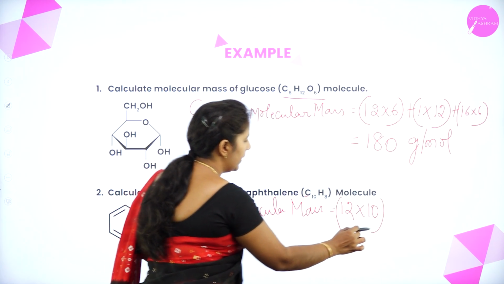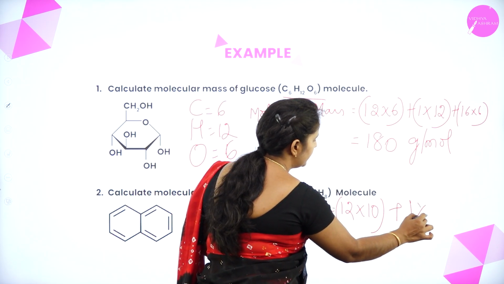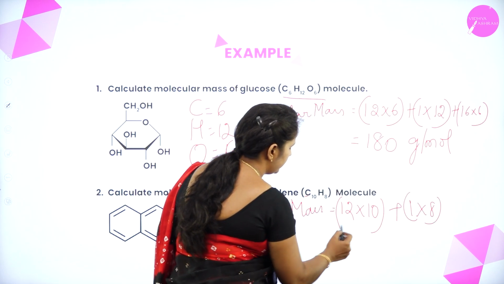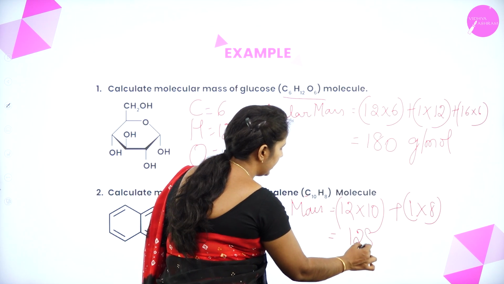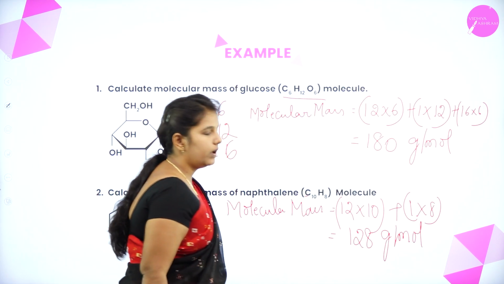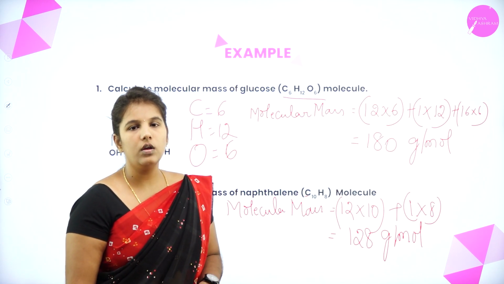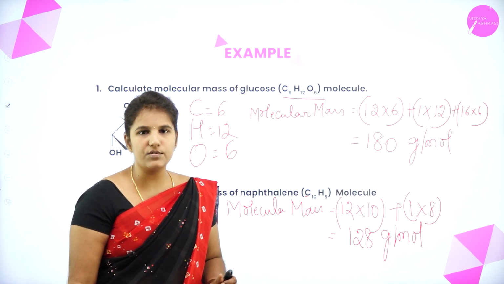So 12 into 10 plus the atomic mass of the hydrogen, which is 1 into 8, because there are 8 hydrogen atoms. If you simplify this, you will get 128 gram per mole. This is how we can easily calculate the molecular mass of the given molecule.